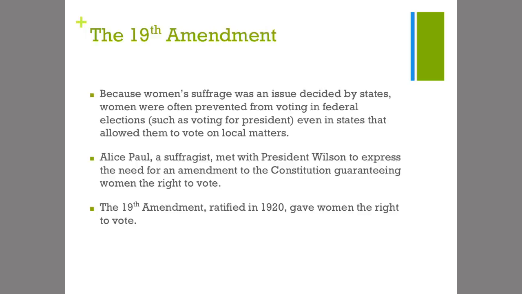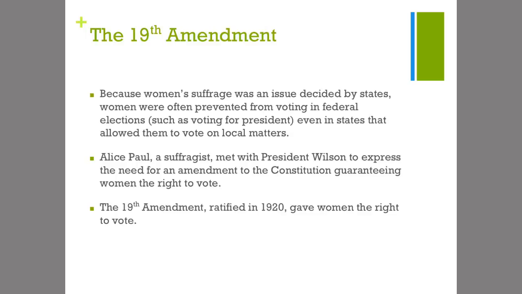So originally, women's suffrage was an issue decided by states, right? On a state-by-state basis, like we saw with the western states. Women were allowed to vote in Wyoming, let's say, maybe not New York. So some states spun that so that women were prevented from voting in federal elections, such as voting for the president, even when there were states that allowed them to vote on local matters, right?